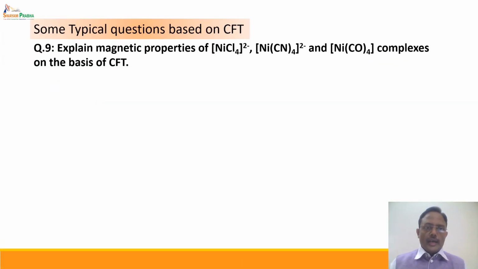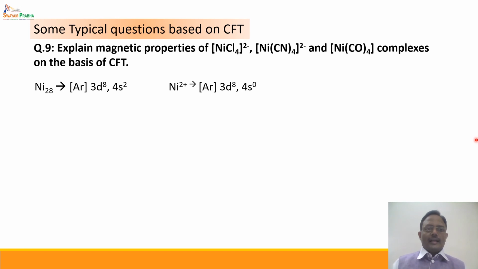Question: explain the magnetic properties of [NiCl4]2-, [Ni(CN)4]2- and Ni(CO)4 complexes on the basis of crystal field theory. Now there is a fundamental difference between all three. [NiCl4]2- is a tetrahedral complex, [Ni(CN)4]2- is a square planar complex, and Ni(CO)4 is again a tetrahedral geometry.